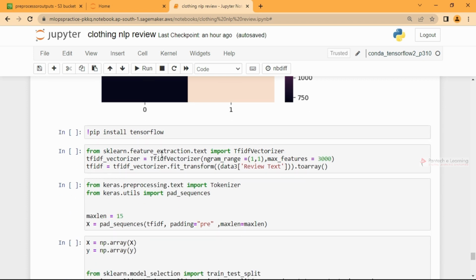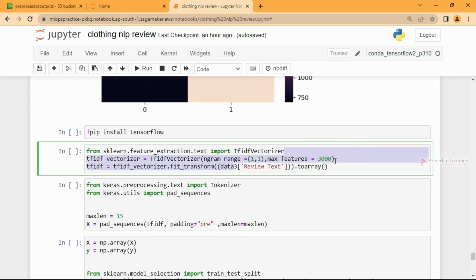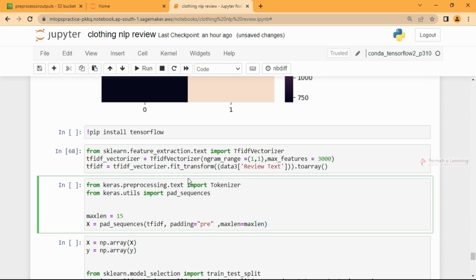Here also the same thing. I'll just convert it back into an array, tf-idf. Then from keras.preprocessing.text you can import Tokenizer, and from keras.utils import pad_sequences. This tokenizer is the same as what we know in NLTK, right?